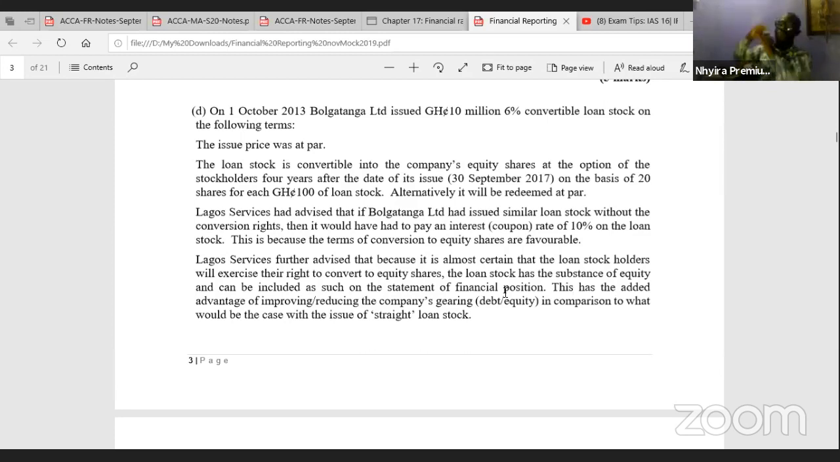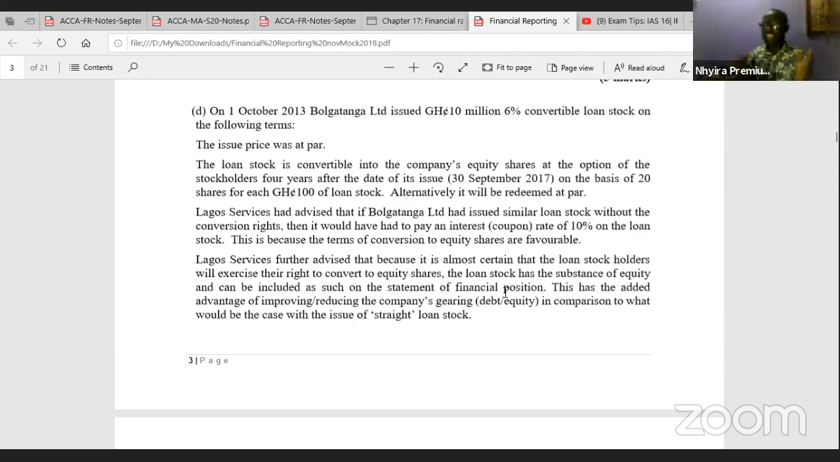So once we get a debt component, we come to step 2, and that is going to be the equity component. How do we get the equity component? The equity component is simply going to be the proceeds from the issue of the loan note minus the debt component we had in step 1. So that is going to give us the equity component in relation to that.